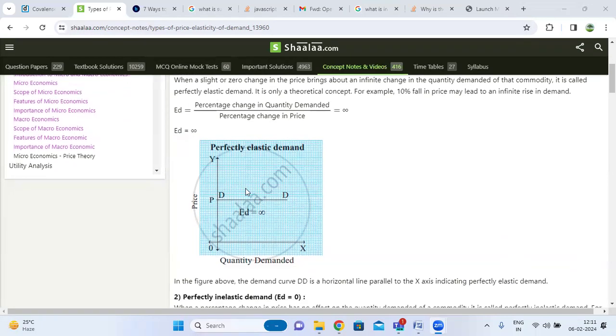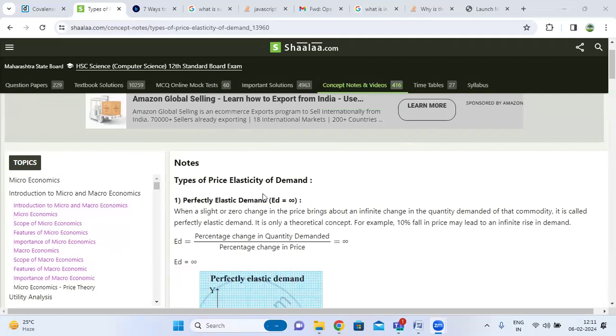These five types are involved in the types of price elasticity of demand. Perfectly elastic demand means that when a slight or zero change in the price brings about an infinite change in the quantity demanded of the commodity, it is called perfectly elastic demand.